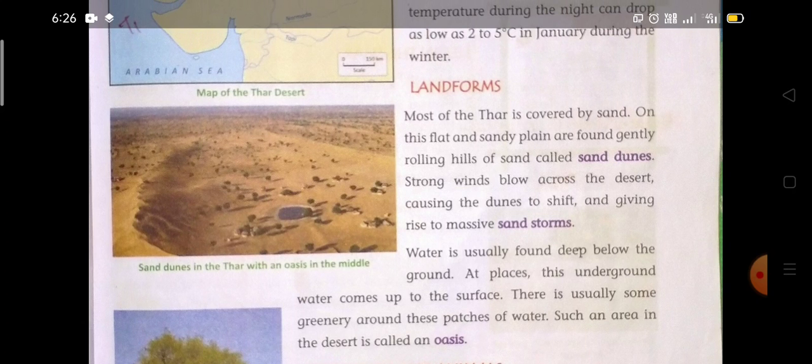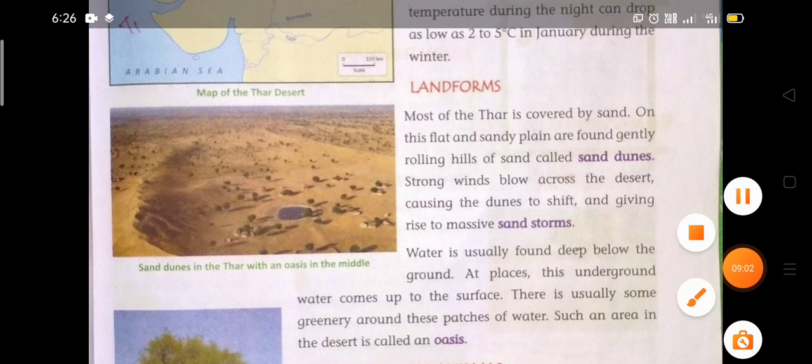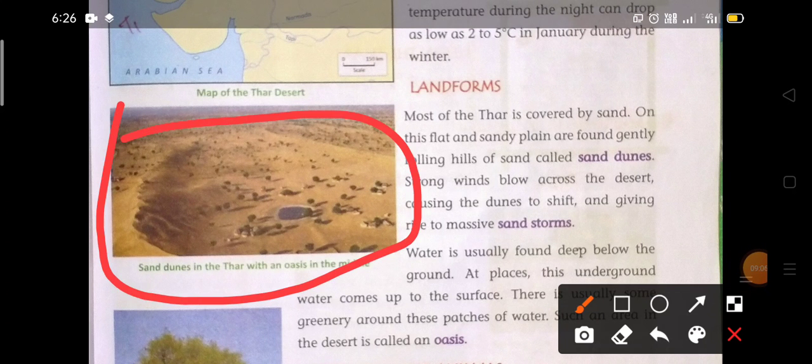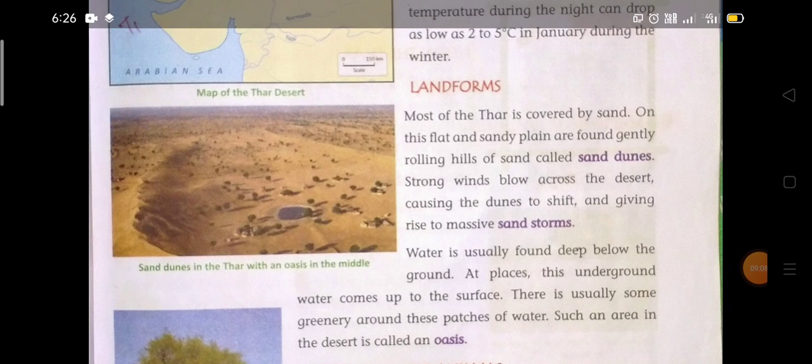Okay, in this picture which is given on the left side, I can show you with the help of the pointer. Most of the Thar is covered by sand. On this flat and sandy plain are found gently rolling hills of sand called sand dunes.